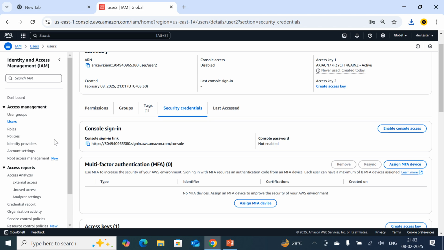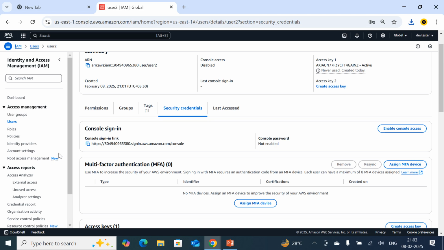access. If you observe, while creating user 2, it is not asking me to set any password because I did not make user 2 for console login. If I make it for console login, it will definitely ask me to set the password, but this one is created for programmatic access. So that's why the access key and secret key have been generated.